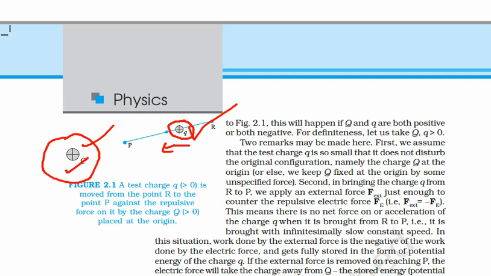So this is the diagram. The first thing is that both the charges are positive. Charge capital Q is quite big, and charge small q is quite small in comparison to the bigger charge.